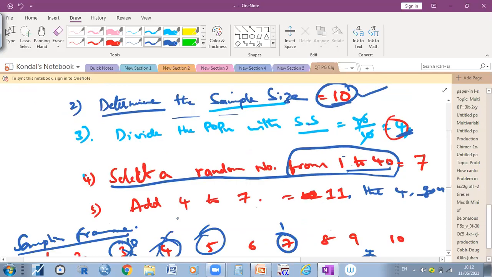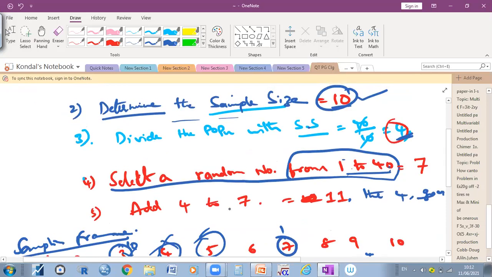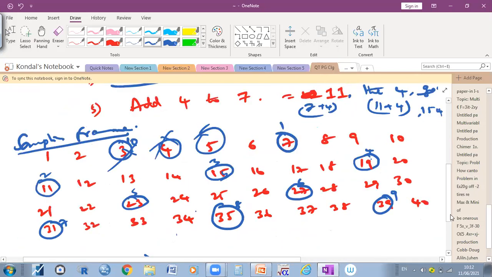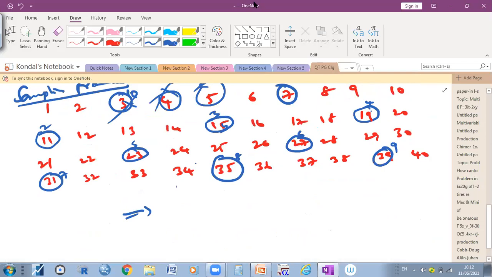Then add this random number to the population divided by sample size number. Whatever answer you got, we add it: 7 plus 4, then 11 plus 4, then 15 plus 4. Like that we will add it, and this goes on. So you will get a sample size. I hope you all understood. If anybody didn't understand, let me know.